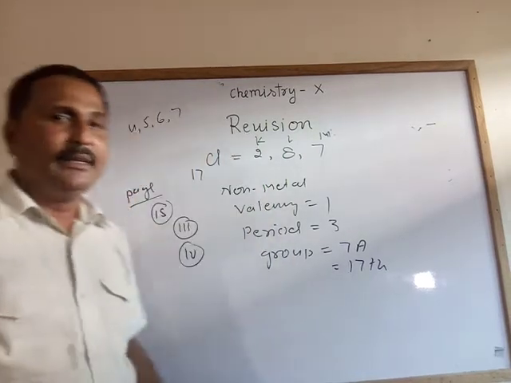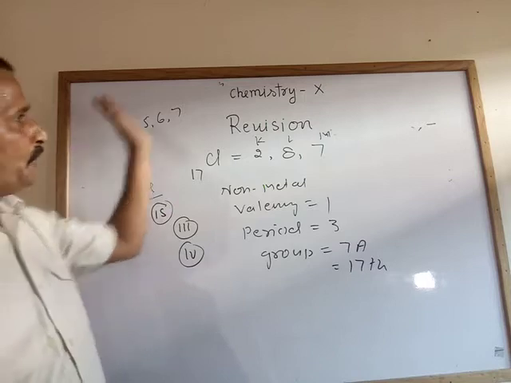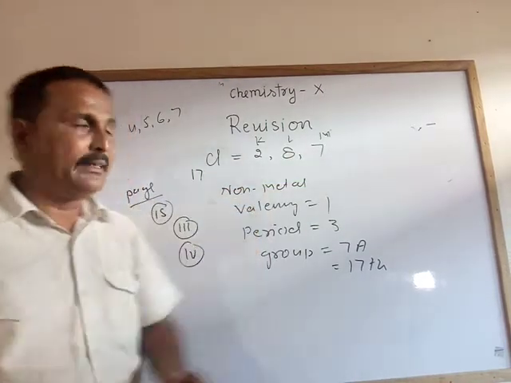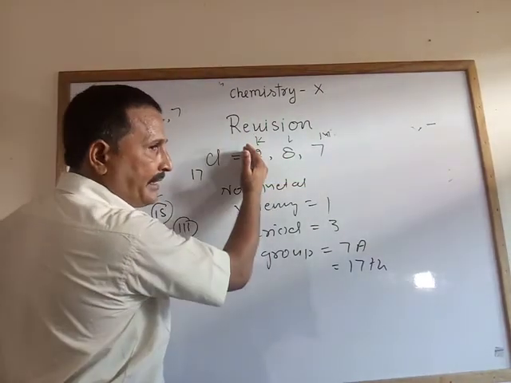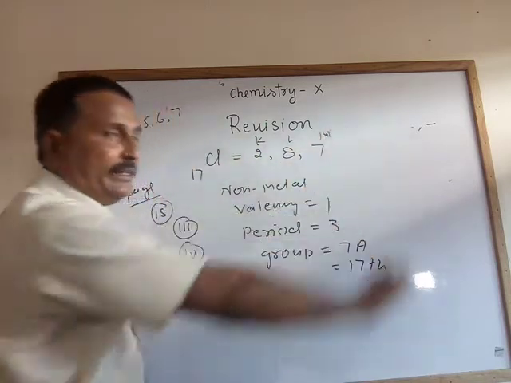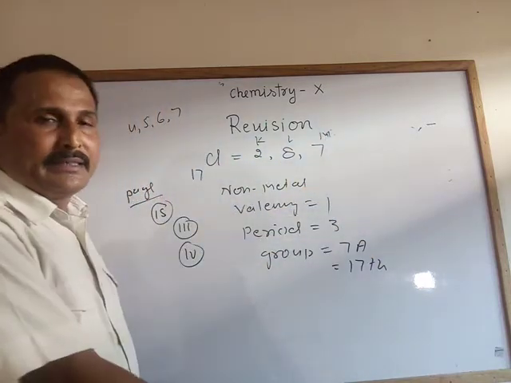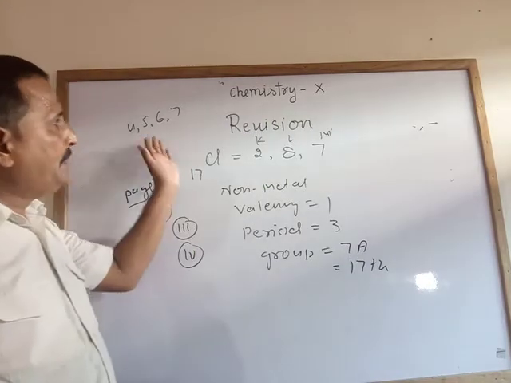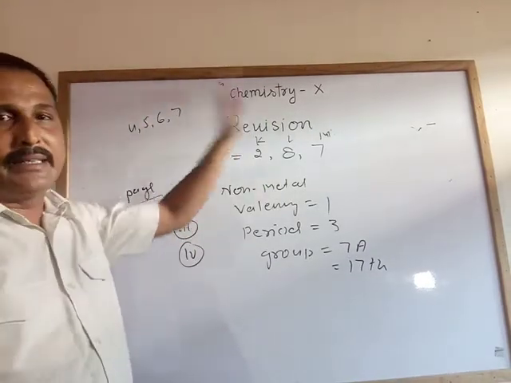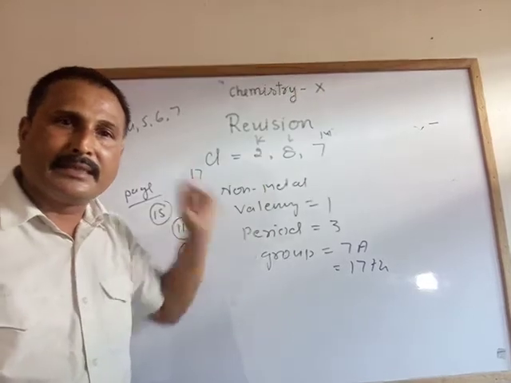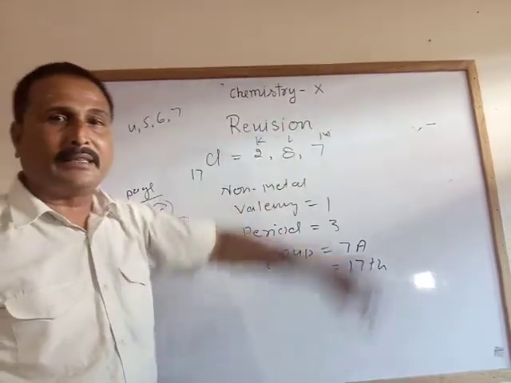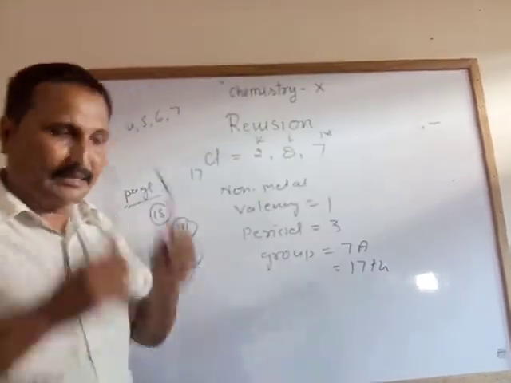What happens when we move left to right in the periodic table? Remember that metallic character will decrease and non-metallic character will increase. Why? That reason is given here. When we move in the periodic table left to right, metallic character decreases, non-metallic character increases, except noble gases.